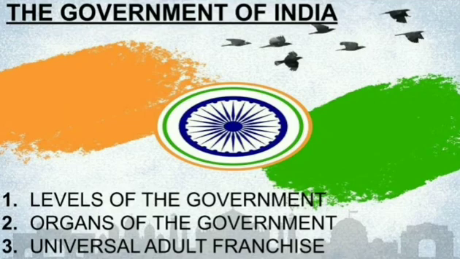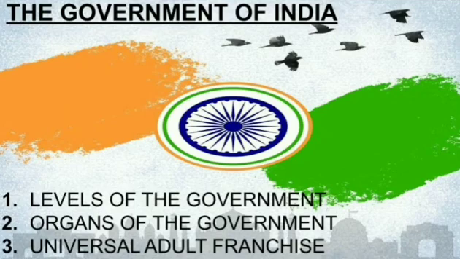Central means at the center of the country, it looks after the entire country. State means at the different states, there are 29 states now, children, 28 states, sorry. So for these 28 states, there are different state governments. And at the local level, we have Gram Panchayat, Nagar Palika, municipal corporations, which we will study later in this 6th standard, children. So these are the local government: Gram Panchayat, Nagar Palika, municipal corporation. The state government is for one entire state.